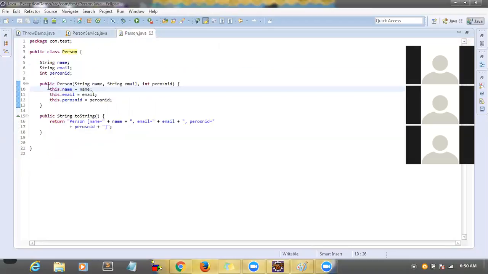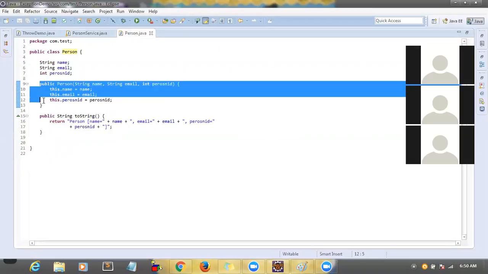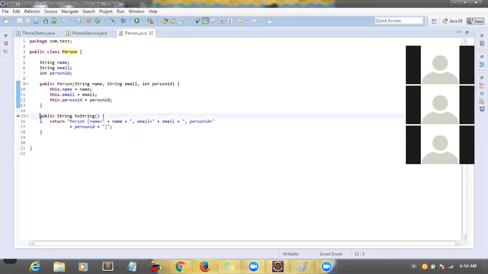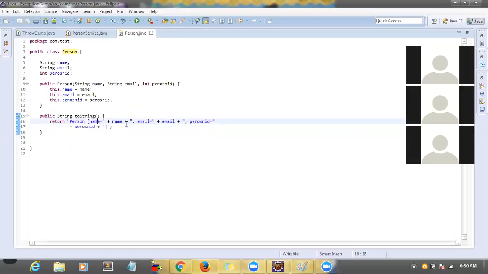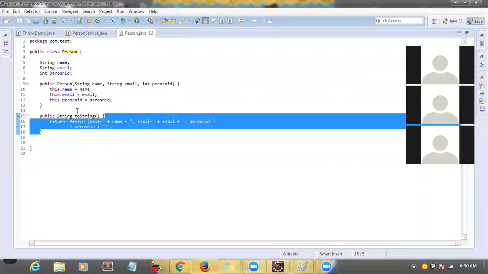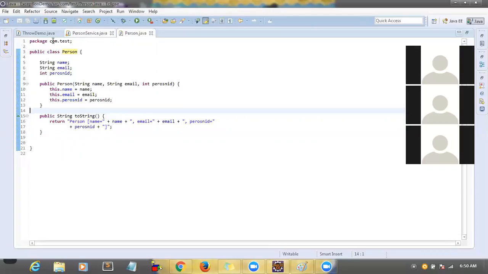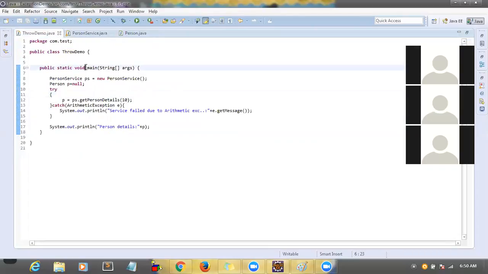Yes, I created another person class, which has a simple constructor and one toString method. This toString method is just to display the details. If you are not writing a toString method, it will display the package dot class name at the rate of hexadecimal numbers. But I want to see the details of the fields. So that's what I have written. Okay, so far it's clear, right?